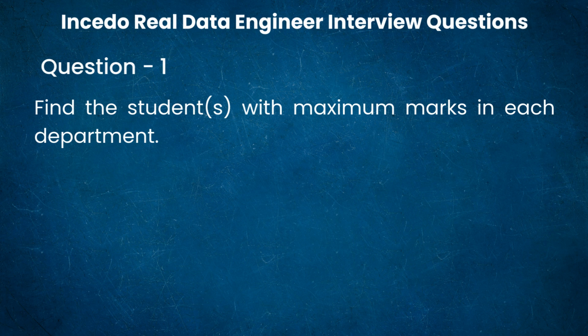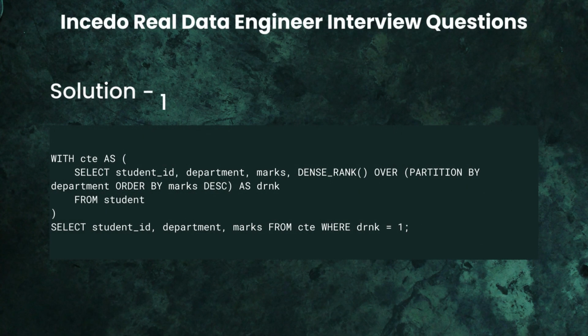We rank students within each department from highest marks to lowest, and then we use the where function and find the maximum marks within each department. So here is the SQL solution. So we group students by department and rank them by marks using dense rank. We use dense rank, not row number, because if multiple students get the same highest marks, all of them should be returned. And later, we select only the top scorer from each department using rank equal to 1.